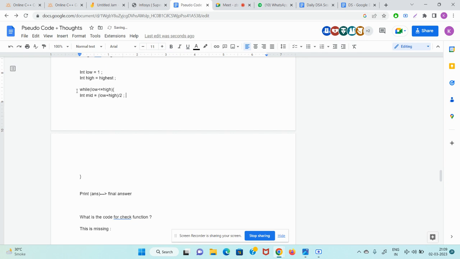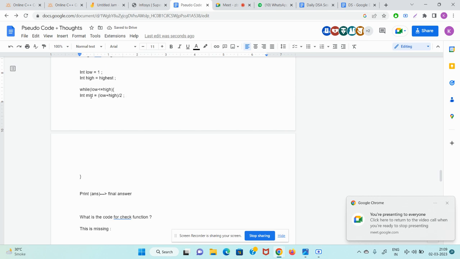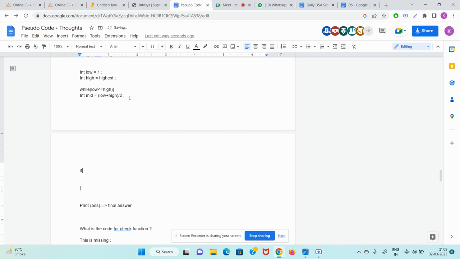low plus high by 2. Int mid is nothing but low plus high by 2. Now, if check of mid is true and just one index before this is false, if this is the case, then obviously what is the answer?